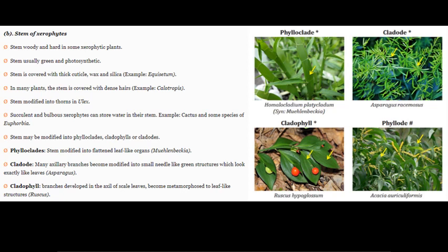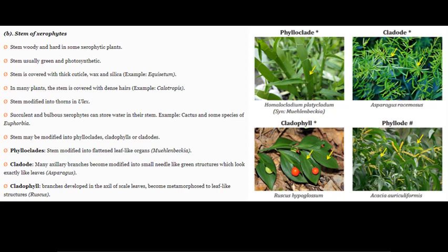Stem modified into thorn in Ulex. This is an example of one of the plants. Stem is modified into thorn. यांच्यामध्ये काट्याच्या स्वरूपात मॉडिफिकेशन होतं स्टेमचं. The example is Ulex. Succulent and bulbous xerophytes can store water in their stem.